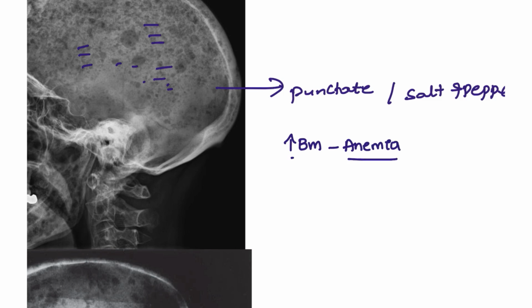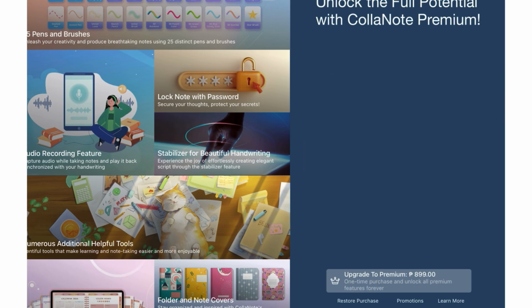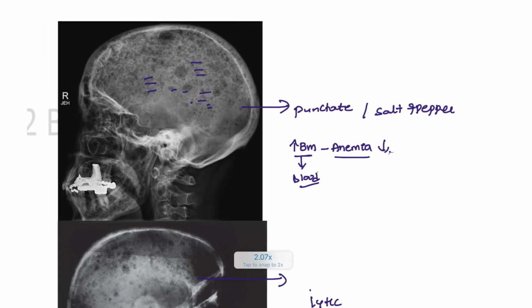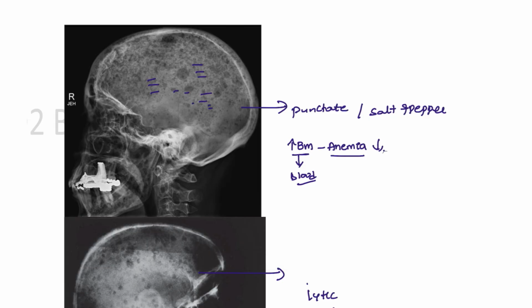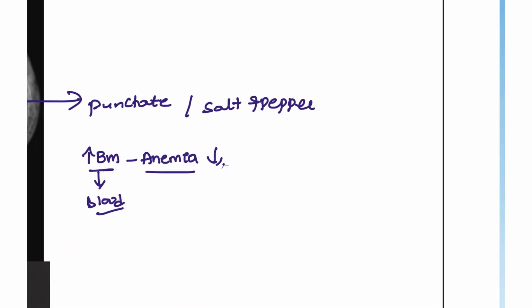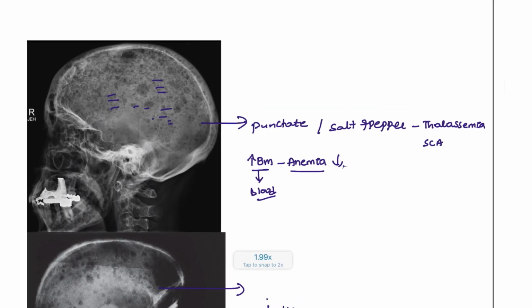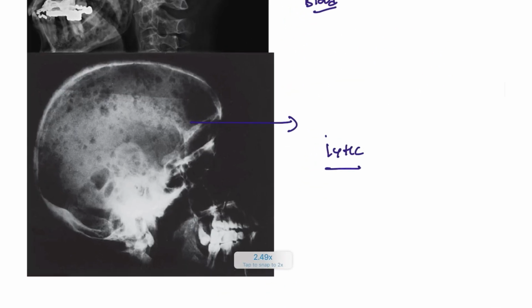What happens? Bone marrow has to produce more blood, because in the intravascular space there is less blood, right? So here you are going to see the salt and pepper appearance or the punctate appearance. It is seen in patients with anemia, for example thalassemia patients and also sickle cell anemia patients. Here there is a punched out bone, or the lytic lesions that you are seeing. Again, this is seen in multiple myeloma.